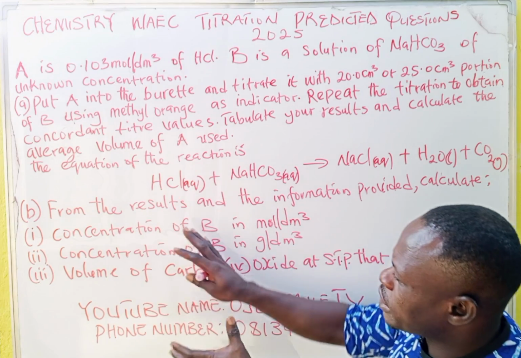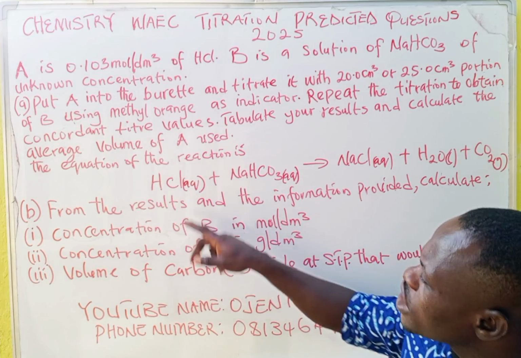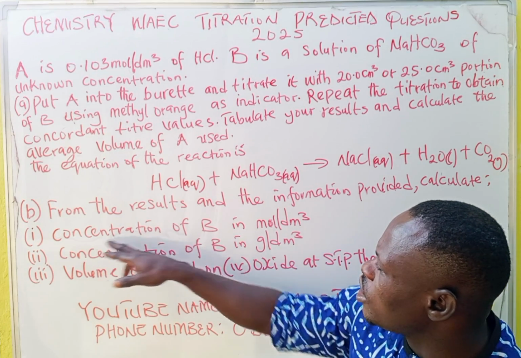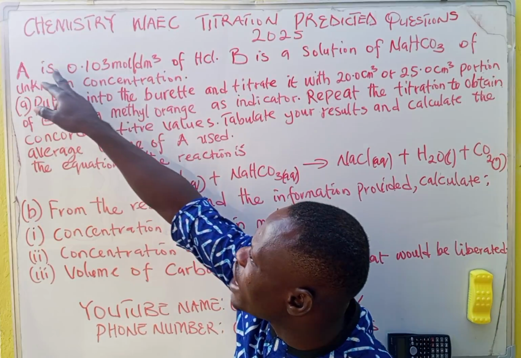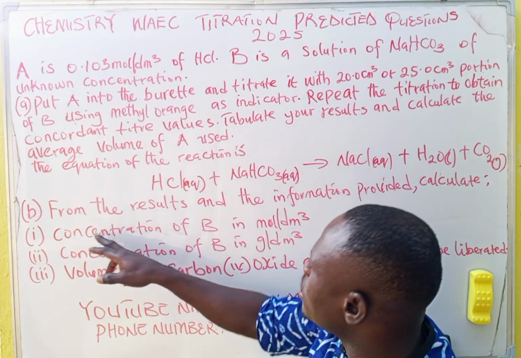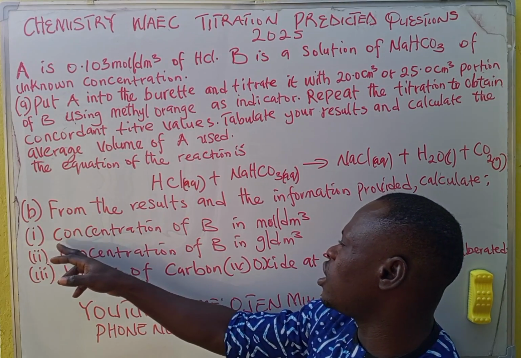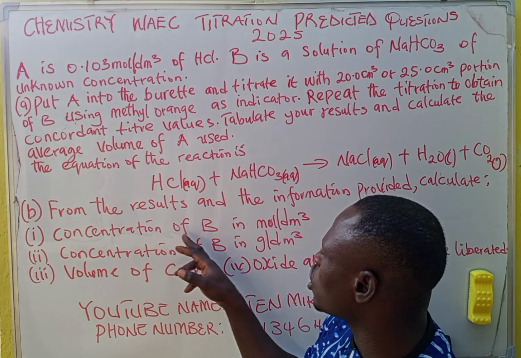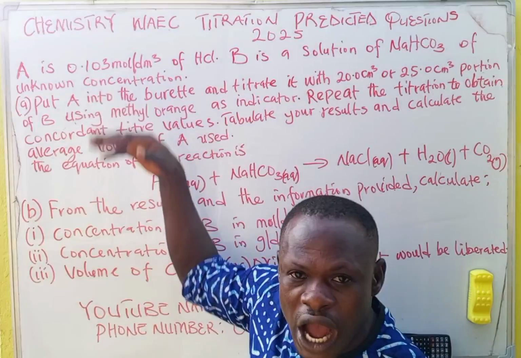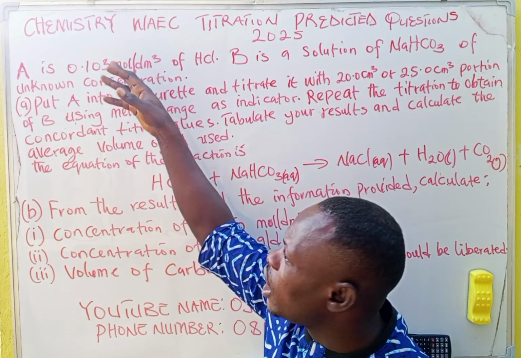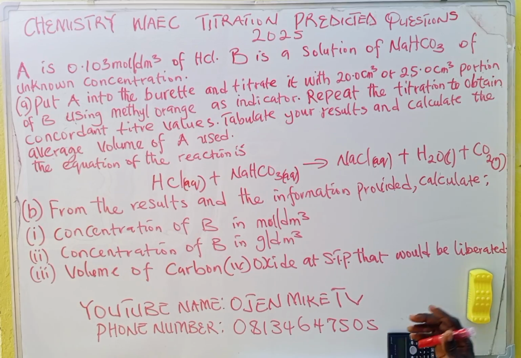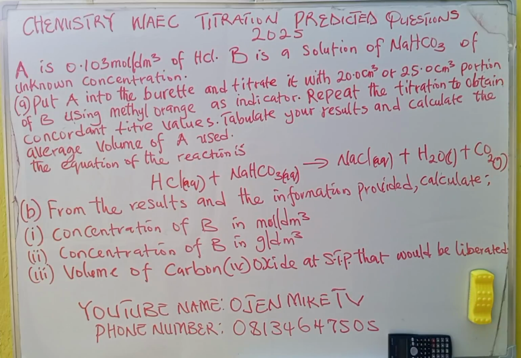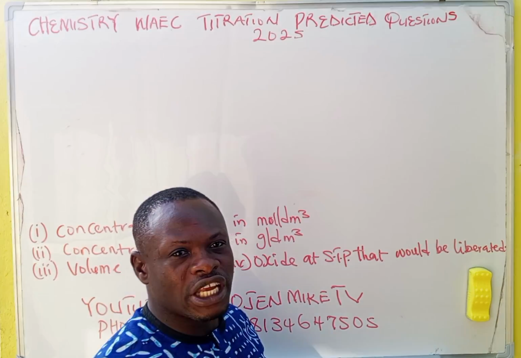So this is the predicted question, but in case they give B as here, it is A that is in this one, I will teach you how to get the concentration of A in moles per dm cubed. Do you understand? So take a look at this question, peruse through it. All right, now let's begin our solving.